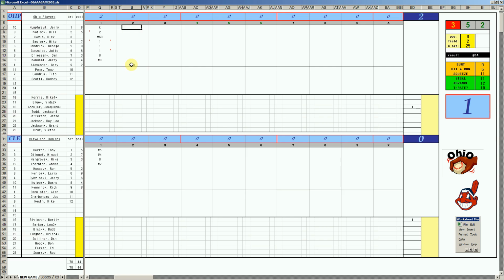Jerry Mumphrey. 37's a walk. 1 out walk. Bill Madlock on a bender, on a tear in this little series. 4-2 first C. Runner in scoring position for Dick Davis. 3-10, flies to left. Bottom of the second inning, it's Ron Hassey.